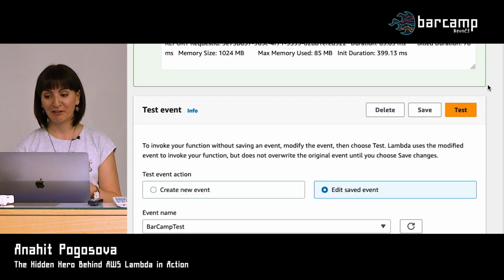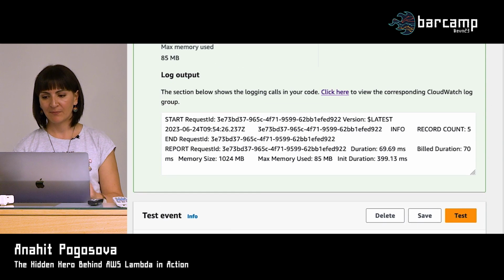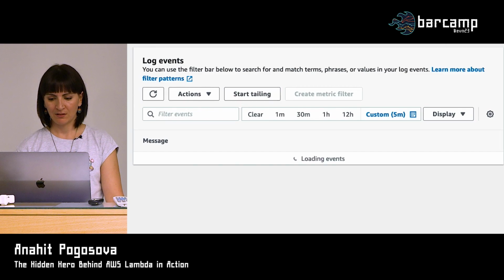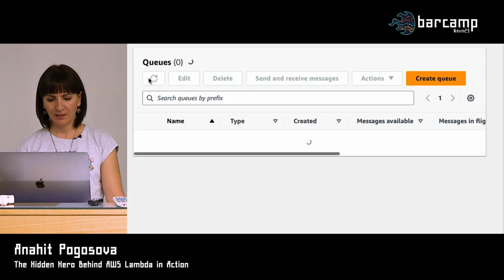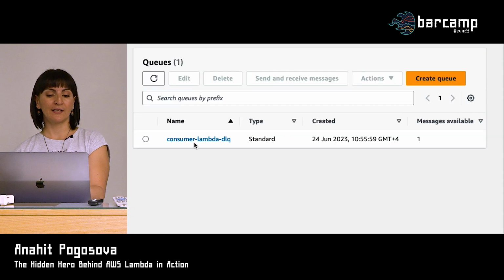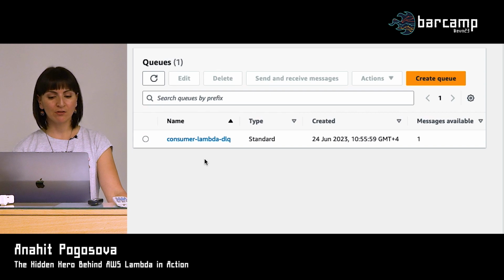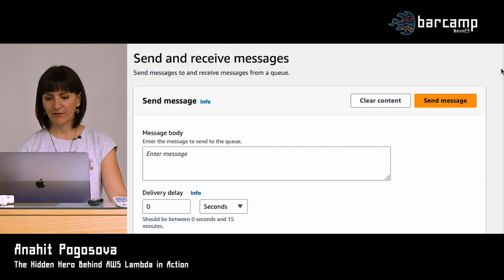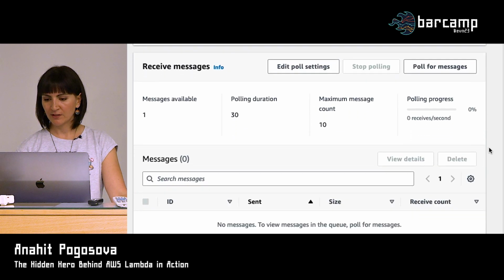Again, this is one thing with the eventual consistency coming in play almost always. Let's see if that happens now. Well, this is the easiest way to check. Yes, so here was our dead letter queue. I'm now in SQS console. So we have our consumer Lambda dead letter queue that was configured by CDK. And here we can see that message is available 1. So let's go check that message real quick, send and receive messages. Again, very intuitive interface.